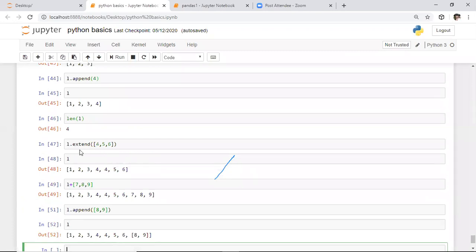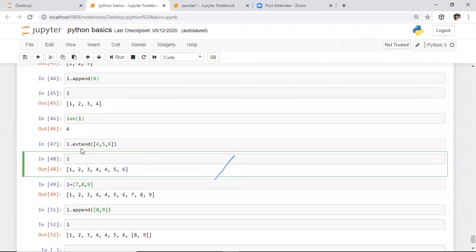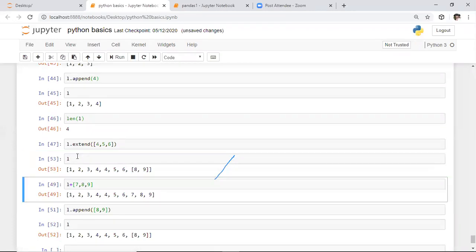Coming to the difference between this extend and this concatenation operator: whenever you use the extend function, that list will be extended, that list will be modified permanently. Whereas whenever you apply the concatenation operator, it will return output for only one instance. That is the difference between the extend function and the concatenation operator.